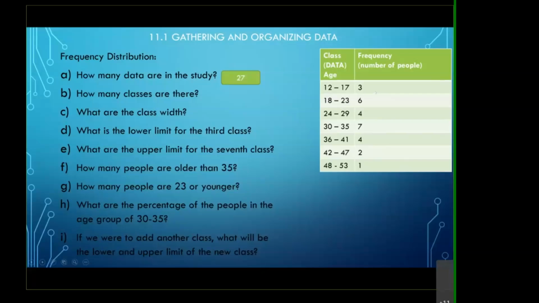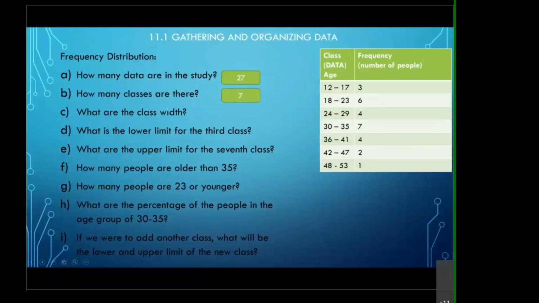And looking at this here, each data is divided into different classes. They ask you how many classes there are. If you look at this, we have 1 class, 2, 3, 4, 5, so we have 7 classes in total. Those 2 questions should be easy to answer: the number of classes, how many items it is broken down into, and the total data, which is your total frequency.